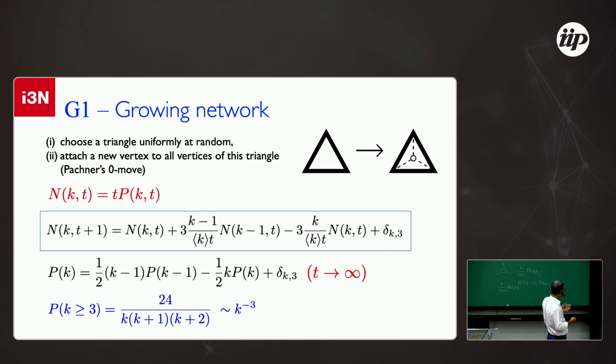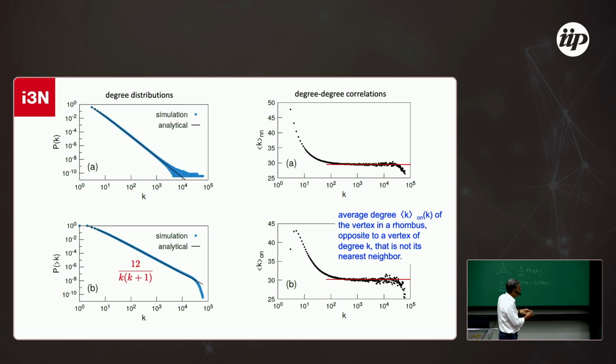distribution. And in the case k bigger or equal than 3, that is for triangles, you get an exact expression, the kind mathematicians like, that goes asymptotically with k to the minus 3. Then we made simulations, and the simulations agree. You see there are 3 decades, so it's a very good plot in numerical terms. And if you go to the cumulative, that is even better. You see almost 4 decades of a straight line, so it's perfect.